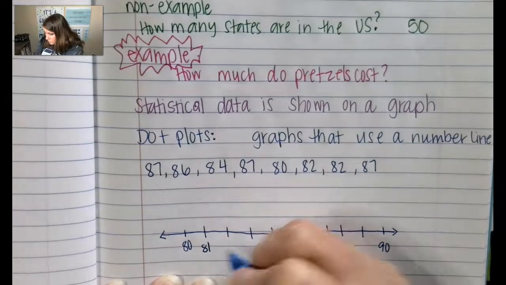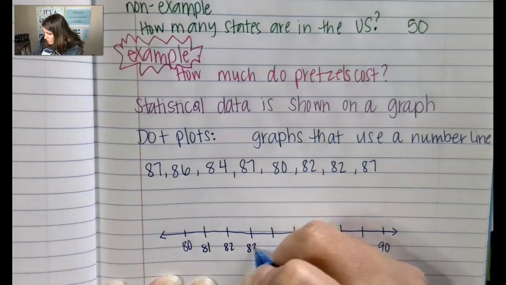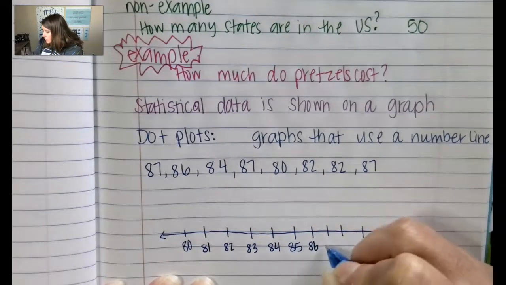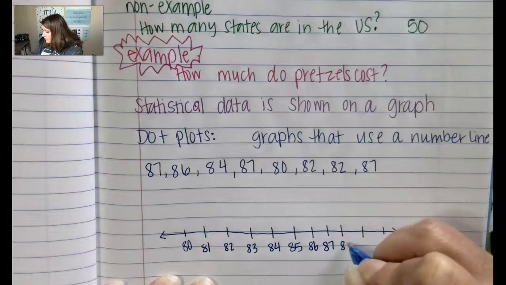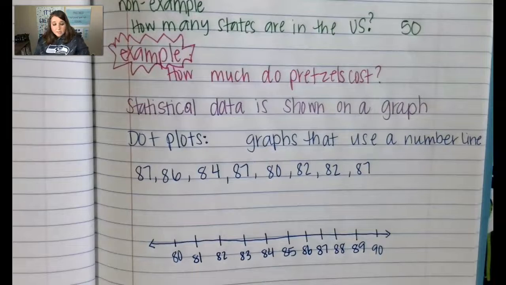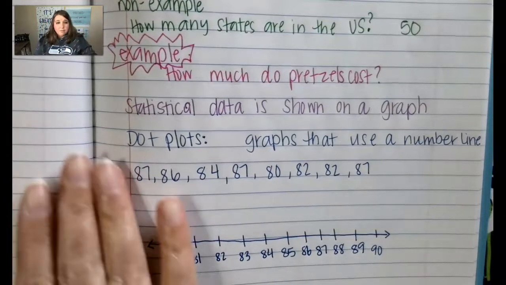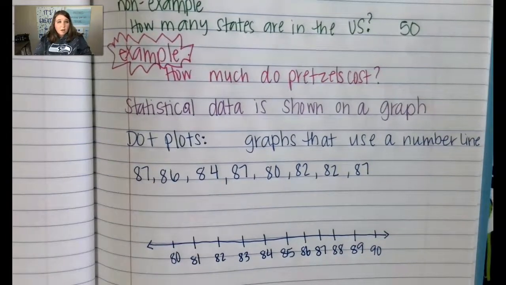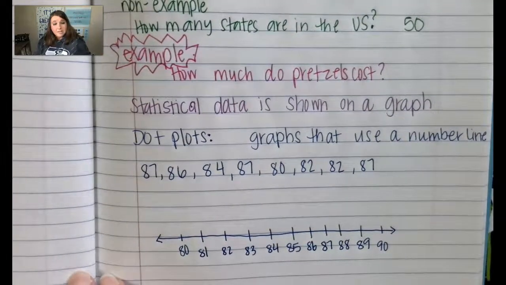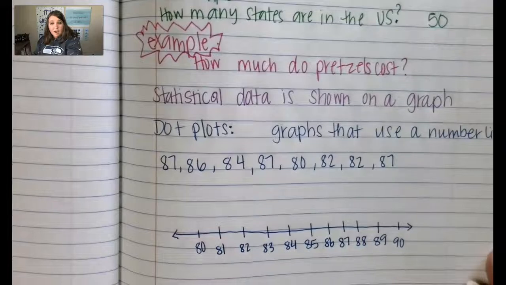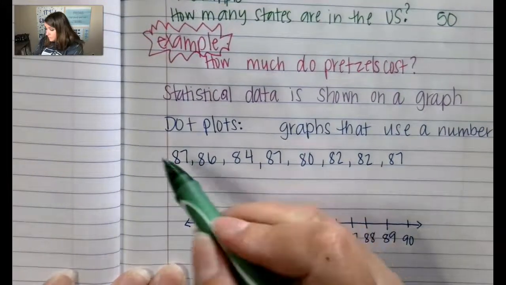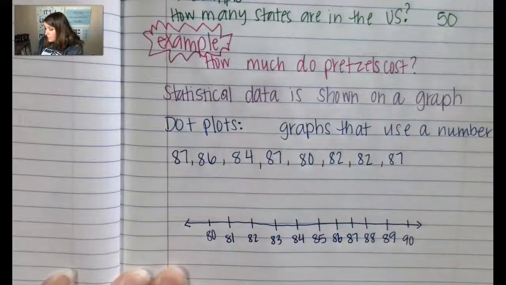Okay, so our job now is to graph this data on a dot plot. And a dot plot uses just what I was saying, which are dots. So we're going to use dots to graph our data, and we're just going to go through and put the data where it goes.